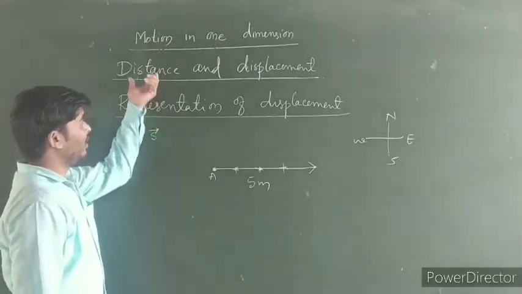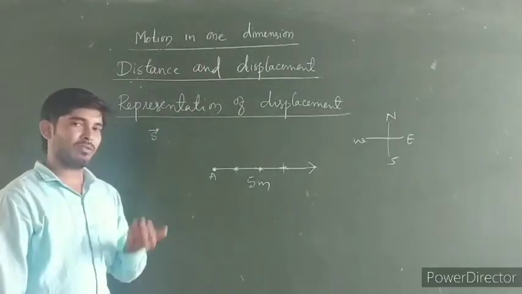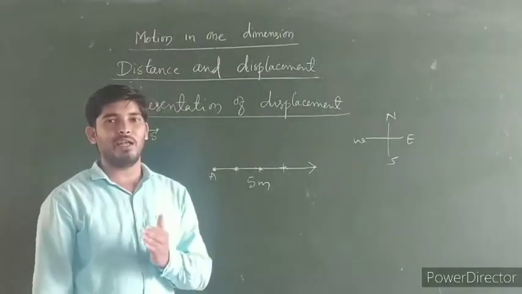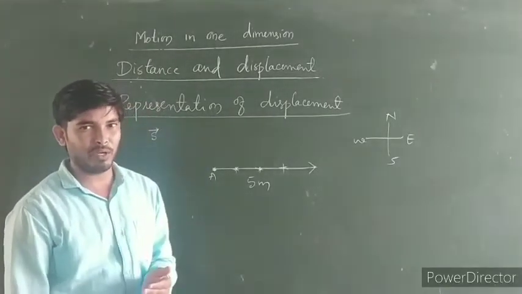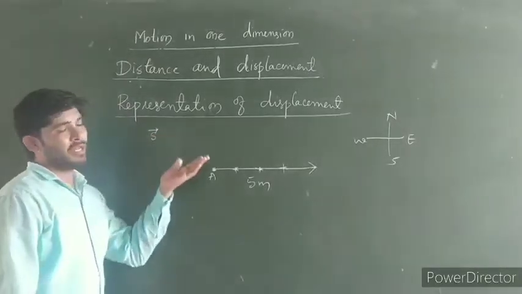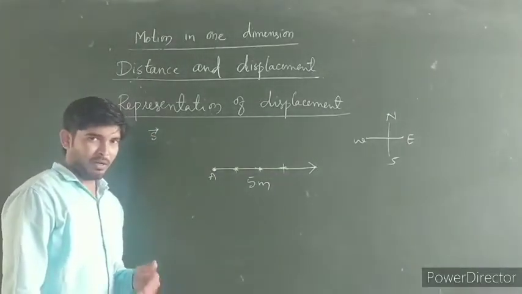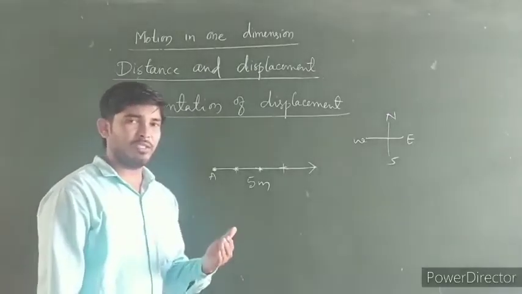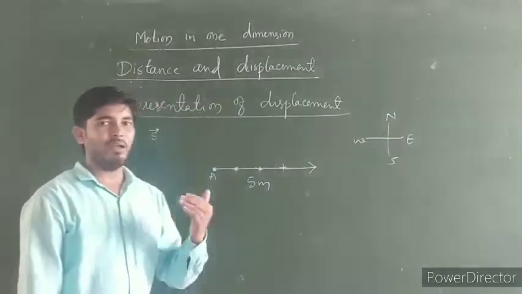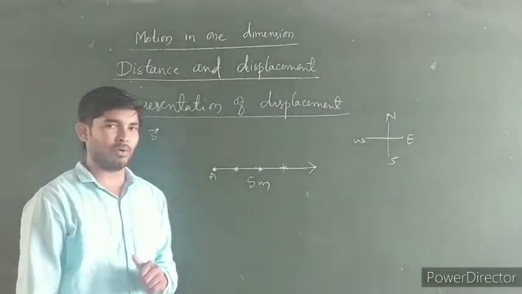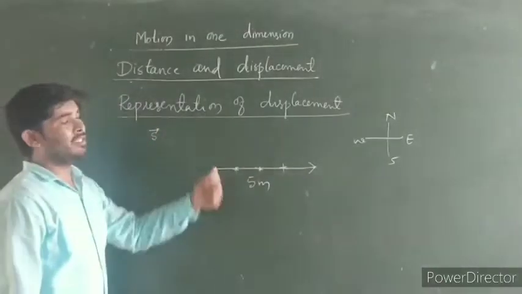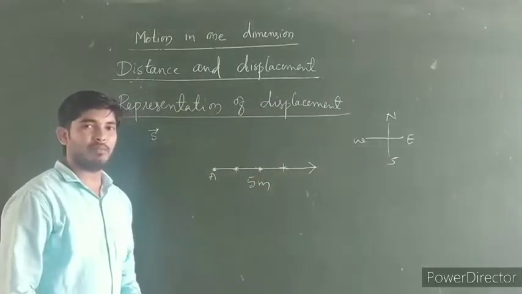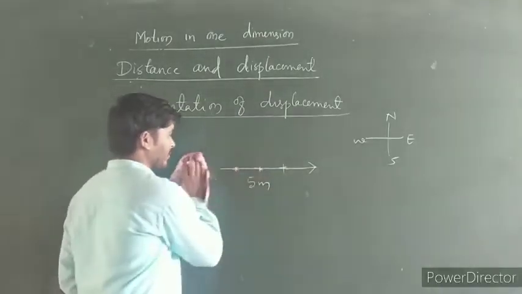Understood what you mean by distance and displacement? Distance is a scalar quantity. It is defined as the length of the path covered by the body, and displacement, being a vector quantity, is defined as the shortest distance between the initial position and final position of the body. So that is called the displacement. This is how we represent the displacement of the body.